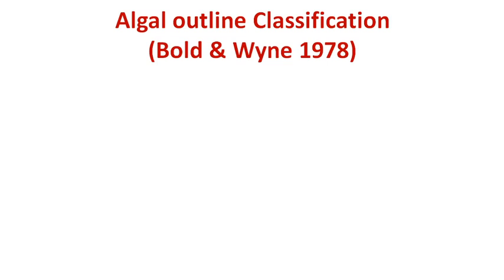This system is based on various other systems and consists of 9 divisions of algae. For the blue-green algae the term used is Cyanochloronta, and for the rest of the 8 divisions the term used is Phycophyta.